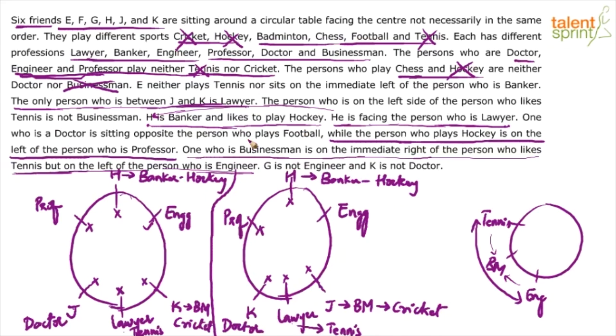One who is a doctor is sitting opposite to the one who plays football. See, doctor is sitting opposite to the guy who is playing football. Doctor is already marked here, right? So engineer will play football. Similarly, doctor is sitting here, so this engineer here will play football.